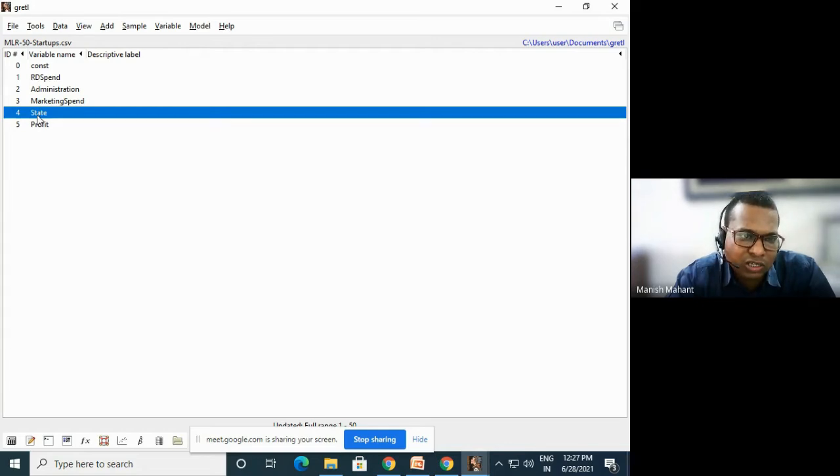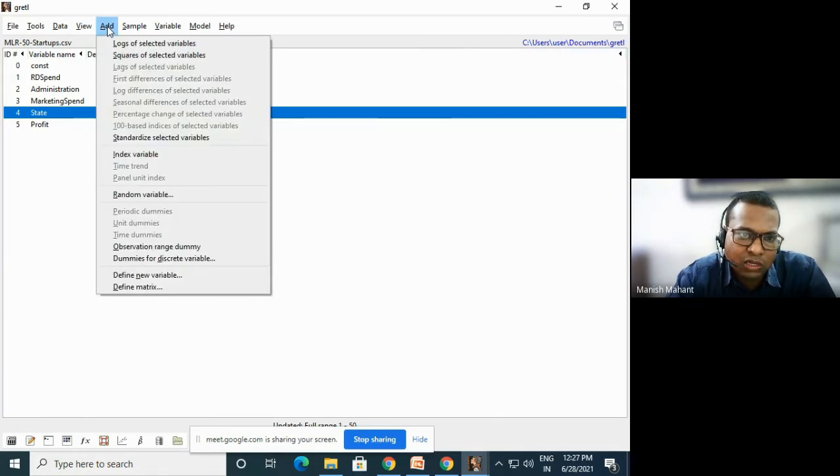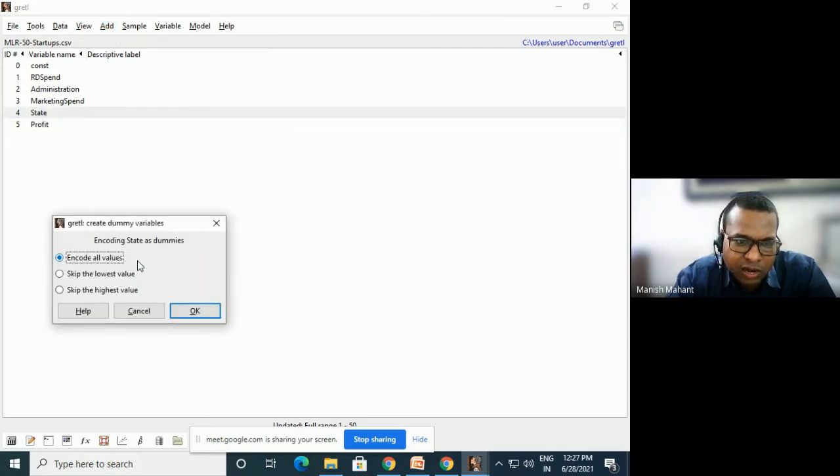Because our state is a non-numerical, categorical value, and we have already seen in our slide that you have to convert categorical values to numerical values. For this, we will go to Add, then Dummy variables for a discrete variable, click on Encode all values, and click OK.